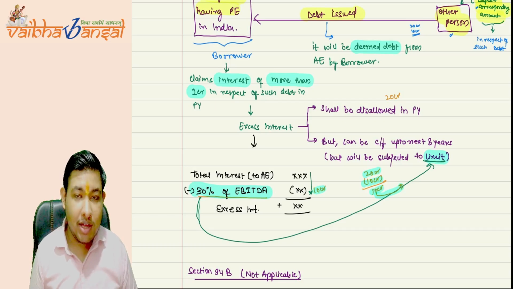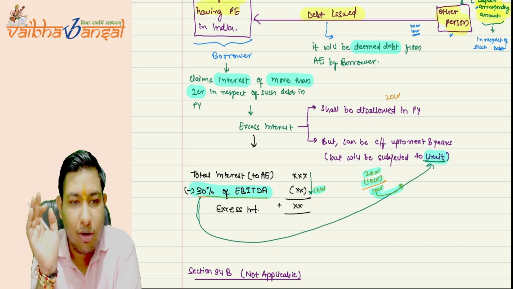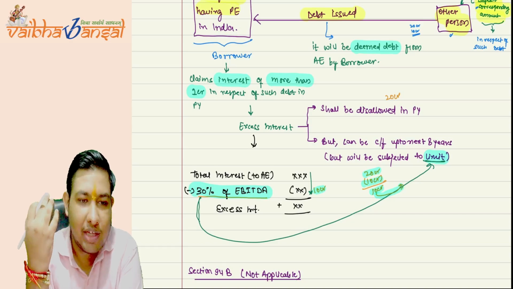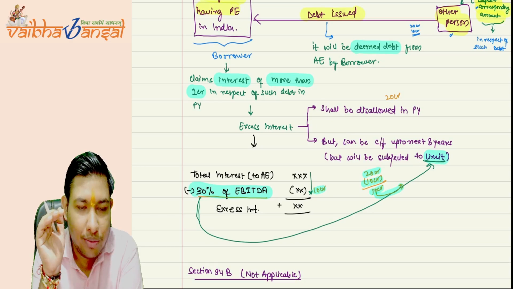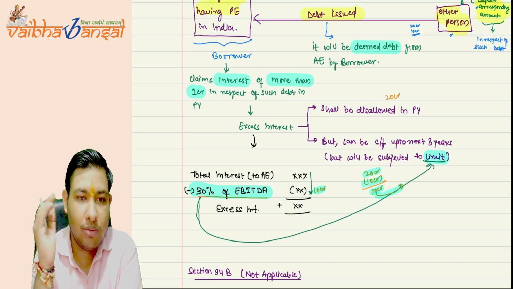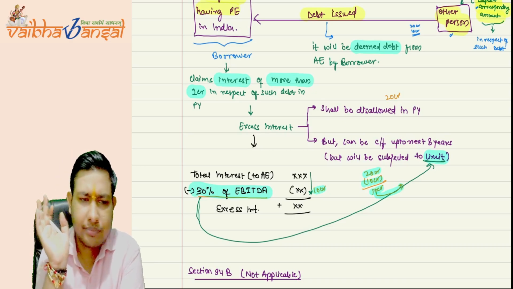Then we will not simply assume that whatever amount of interest you are claiming is correct. The government is saying that if you have taken a loan from your AE, it must be at arm's length price. We will let you know what kind of ALP you can use.